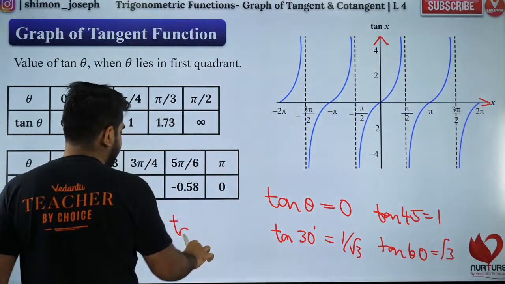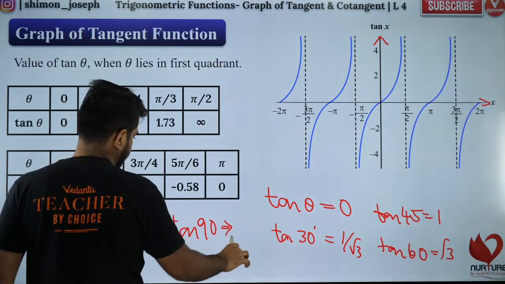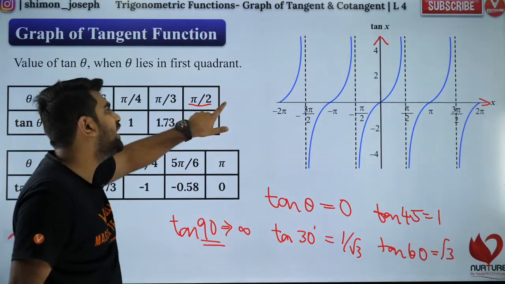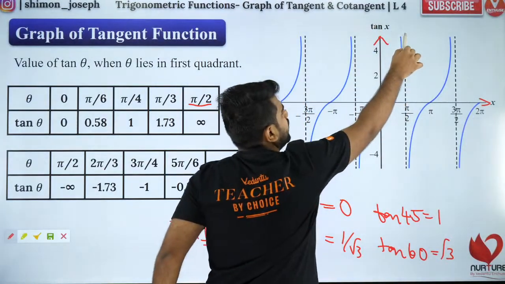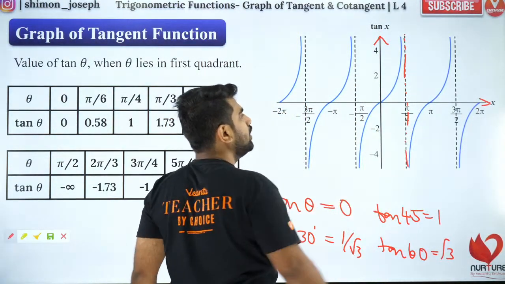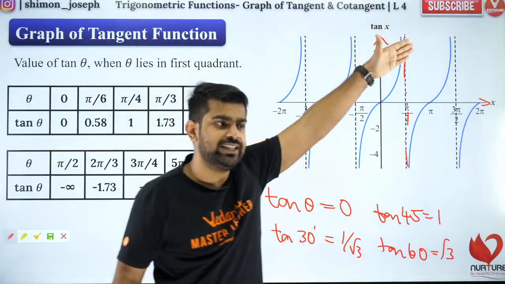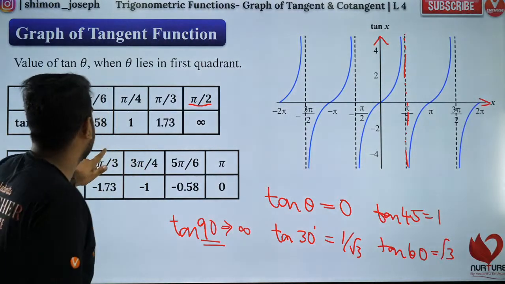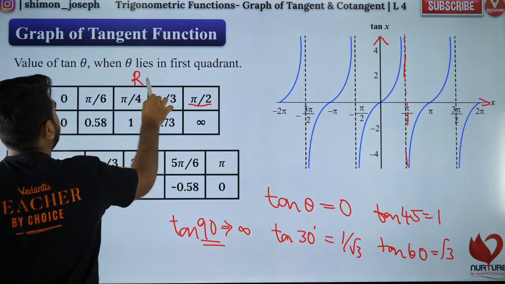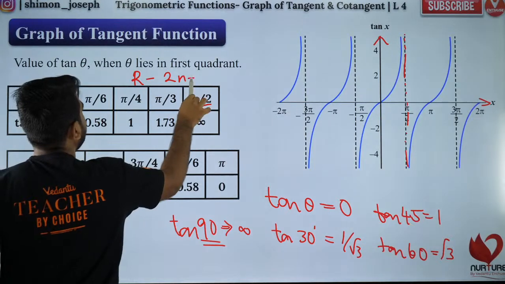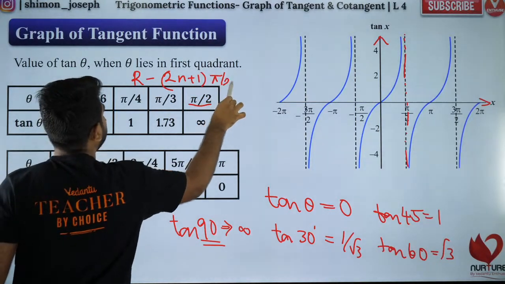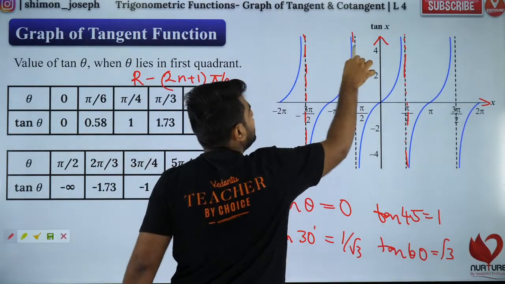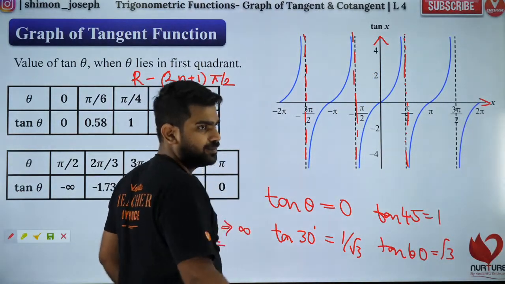And we know tan 90 tends to infinity. Tan 90 is not defined. It tends to infinity. So guys, at 90 it is not defined. You have dot dot dot because it is not defined. Nothing is there, because infinity can never be reached. So people, please remember, the domain of tan theta is all real numbers except odd multiples of pi by 2. Whenever you have an odd multiple of pi by 2, the function will not be defined.